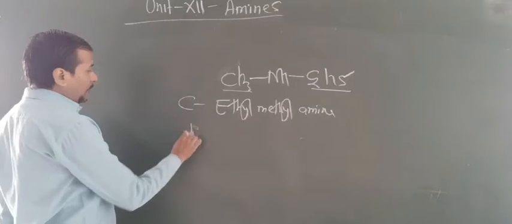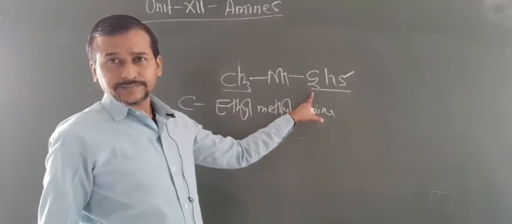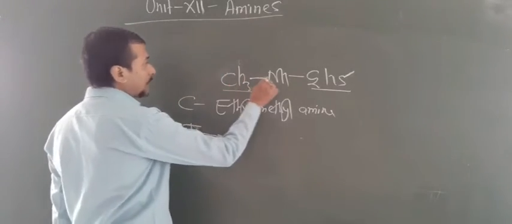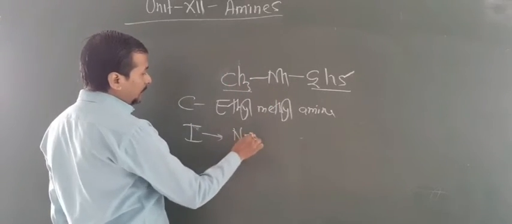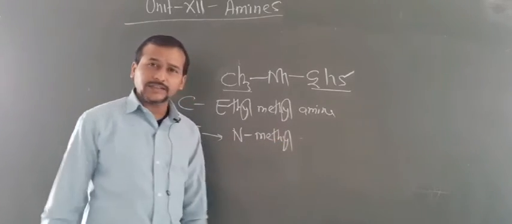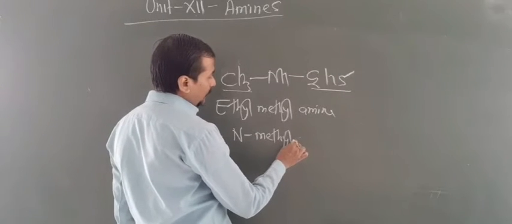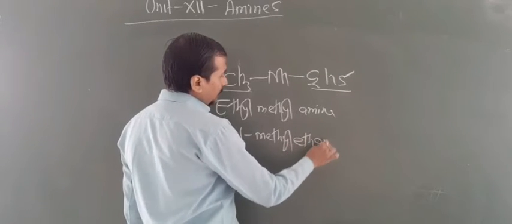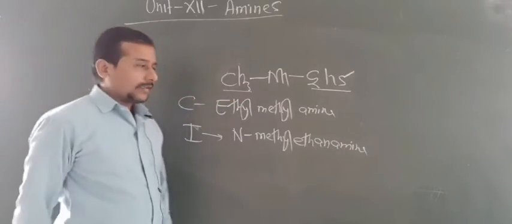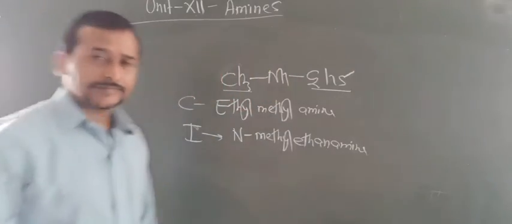Okay. In IUPAC nomenclature, what do you have to do? Select the longest chain as the parent chain, and the other becomes a substituent. This substituent is attached to the N, so you have to write N-methyl, so that the substitution is shown on the nitrogen. For the 2 carbon chain you write ethanamine. Are you getting this point? One more example you can take for IUPAC nomenclature.